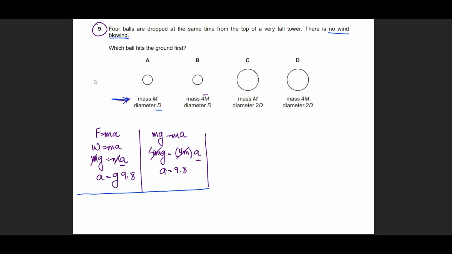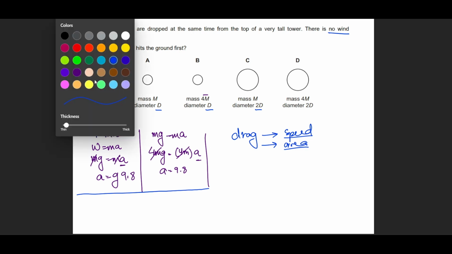We'll have to pay attention to the diameters as well, because we know that the drag of an object depends on 2 things. First, it depends on its speed. Second, it depends on its surface area. How large is the object? So how much the wind can affect it.